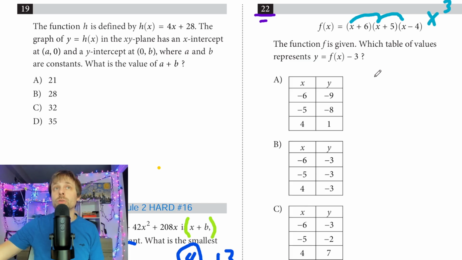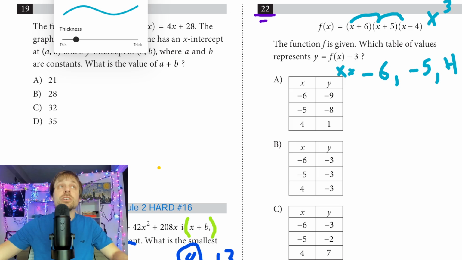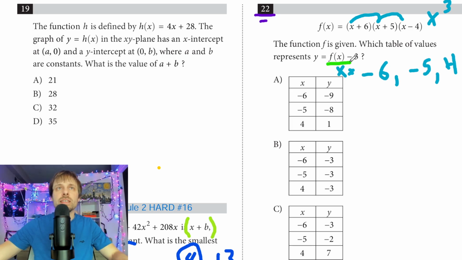I see my 3 solutions. They're going to be x is equal to -6, -5, and 4. And then I see a translation. So this is the part I was mentioning. They like to include, I think, about one translation question per test. So all that's doing is -3 at the end of this function. That's all. My function, f of x, -3.